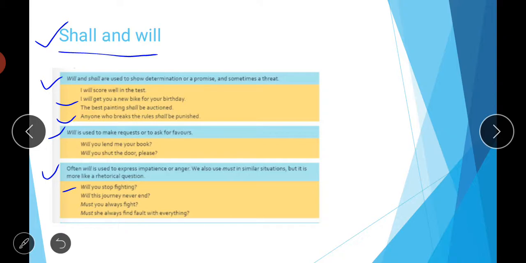Then, will this journey never end? It means you are totally bored of that journey, or it is not a quiet journey. So you can say, will this journey never end? Must you always fight? Must she always find fault with everything? So like this you can use the word will and also the word must. So these can be used to express impatience or anger.